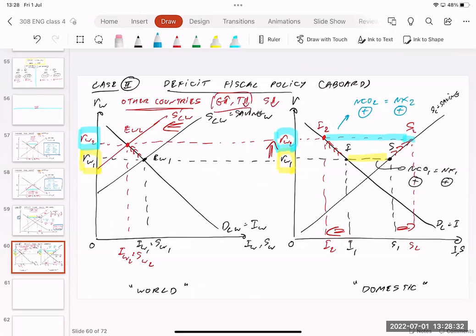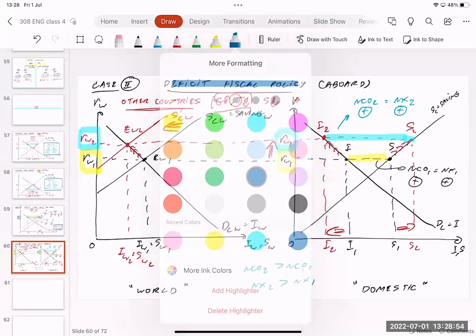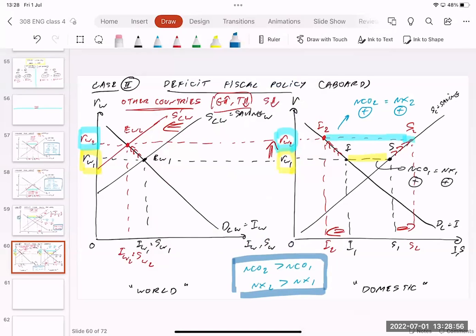Because of this, net capital outflow is increasing, and it implies that net exports are going to be more in surplus. Let me write out here that NCO2 is greater than NCO1, and NX2 is greater than NX1. We have more surplus on the trade balance, because NX is increasing. This is what we can imply from the graph. So this is for the second case.